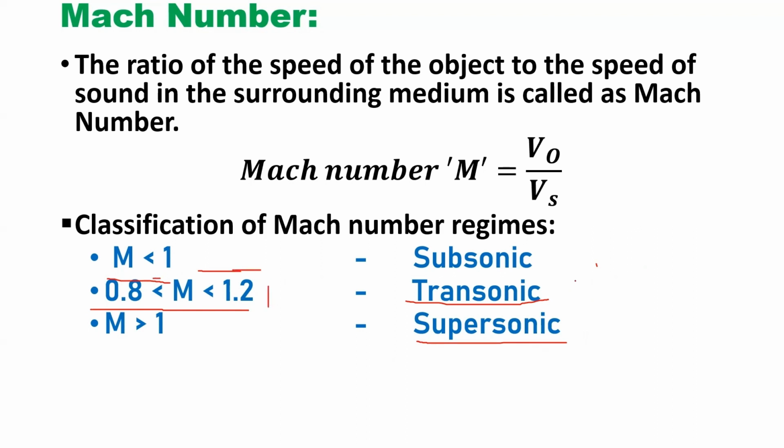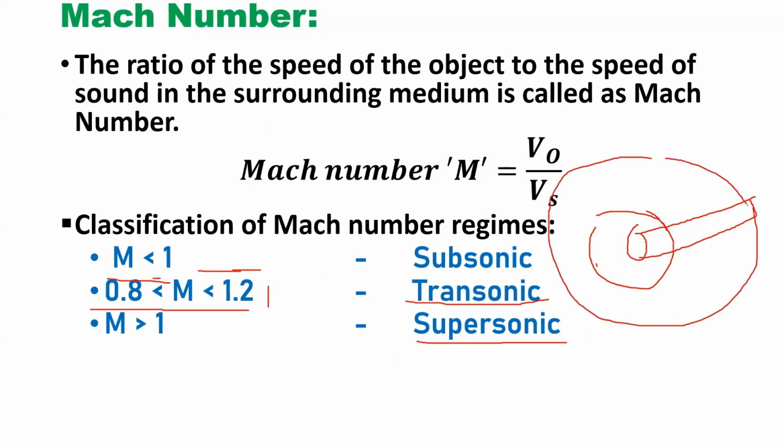For example, take the rotor blades of a helicopter. The blade length is very large. If you observe the velocity of this rotor blade, the inner area velocity is lower than the outer area.